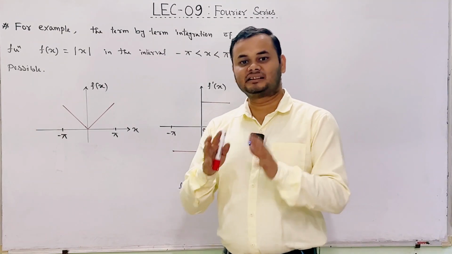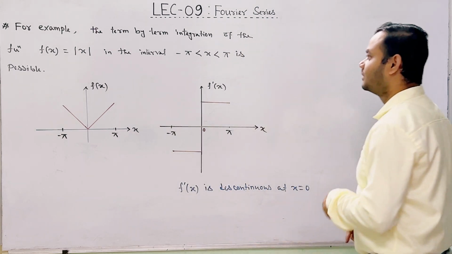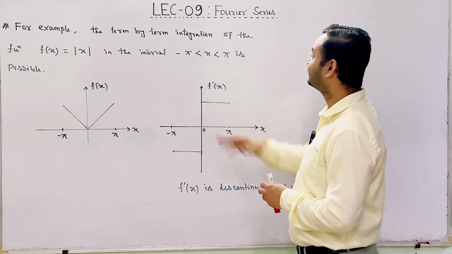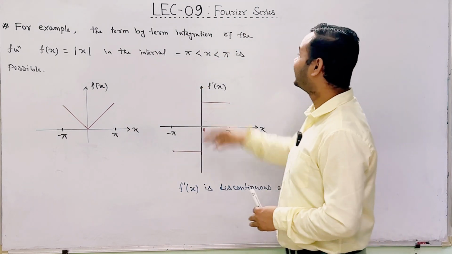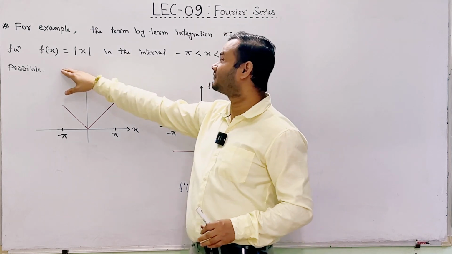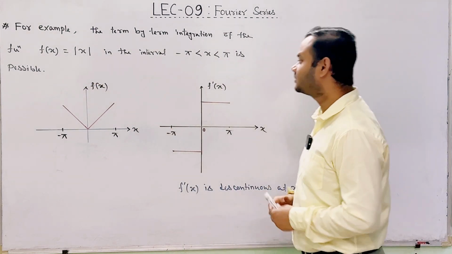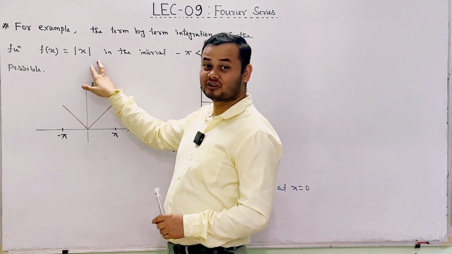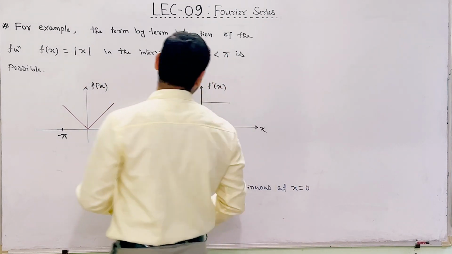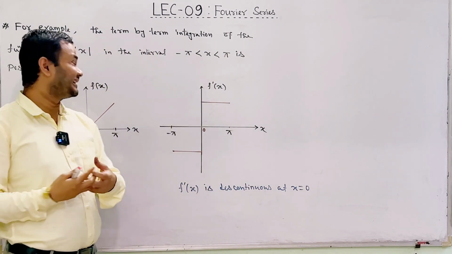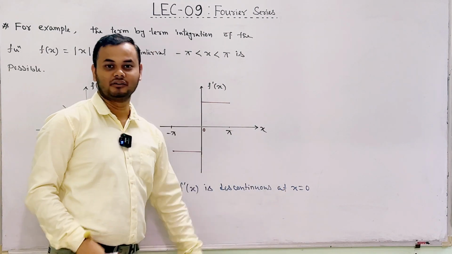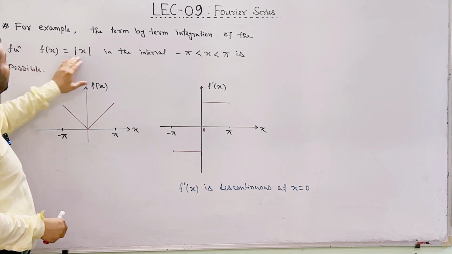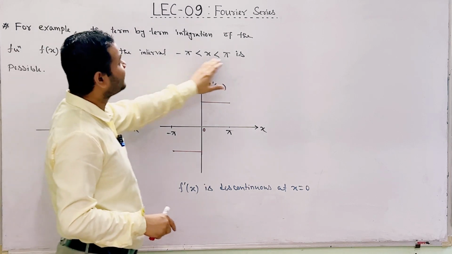Okay? Now let us understand this concept through one example. Students, suppose we have a function f of x equal to modulus of x which is defined in the interval minus pi to plus pi. Here the term by term integration of this function f of x equal to modulus of x is possible because here we have seen that in the interval minus pi to plus pi, this function f of x equal to modulus of x is a continuous function. However, the derivative of this function with respect to x is a discontinuous function at x equal to 0. So from this we can conclude that the term by term integration of the function f of x equal to modulus of x in the interval minus pi to plus pi is possible.